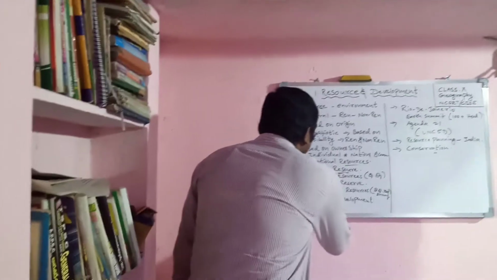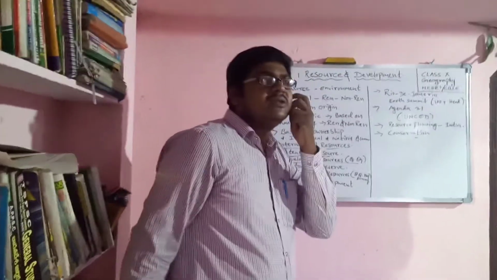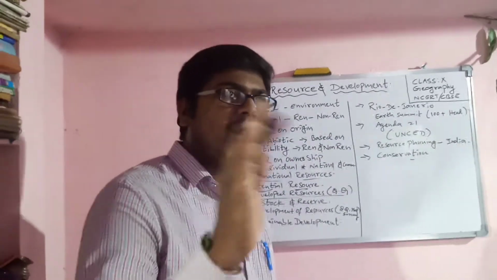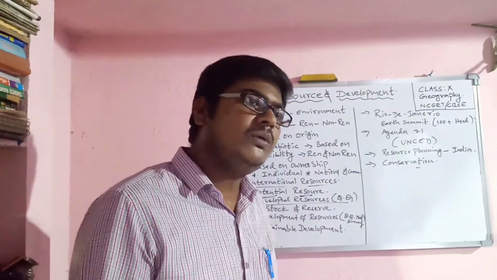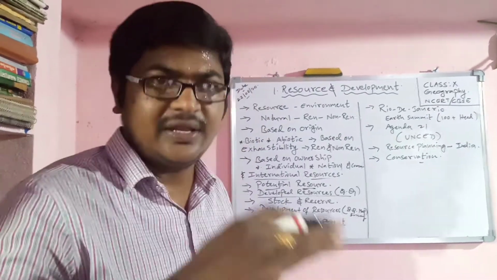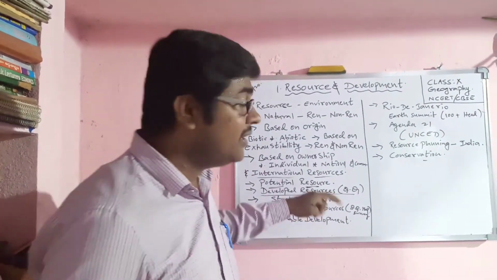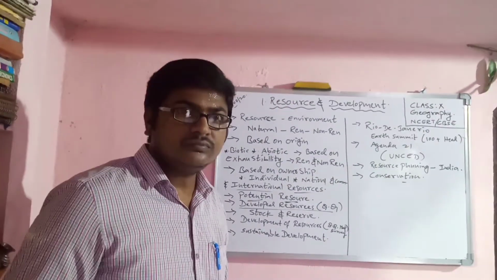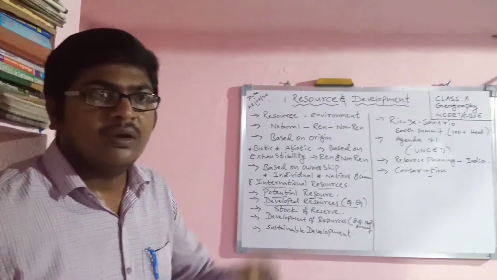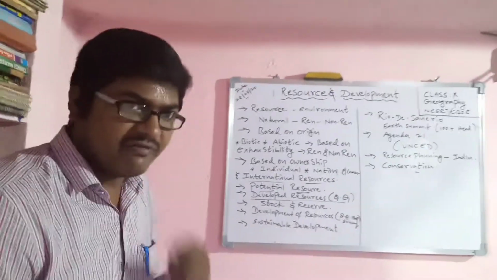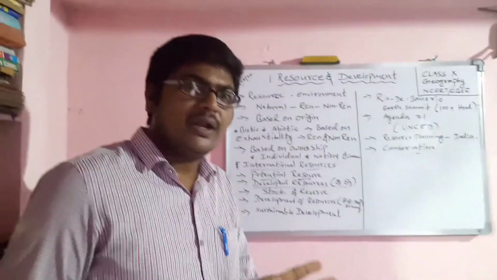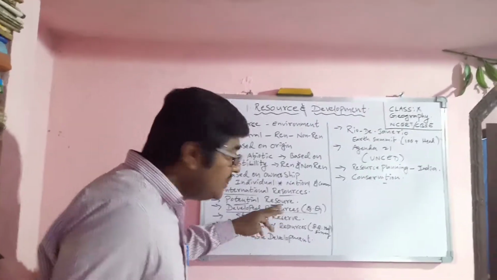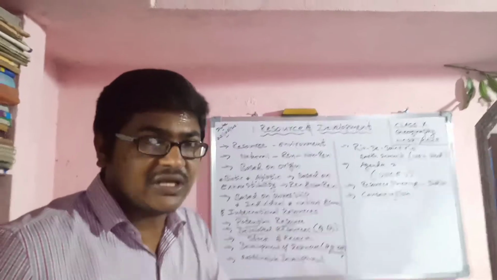And developed resources. Developed resource means, for example, the resource is there, and the quality and quantity are known to the organization or institution. Only then it is called a developed resource. For example, coal mines are there, open cast mines. They survey before. After that, they know the quality and quantity, and they utilize the resources based on surveys.